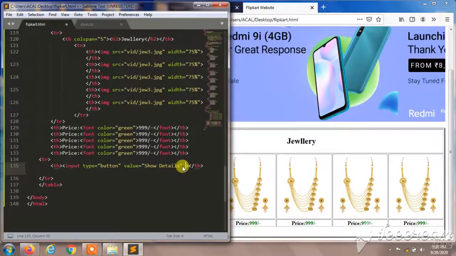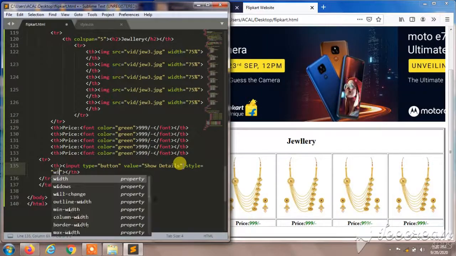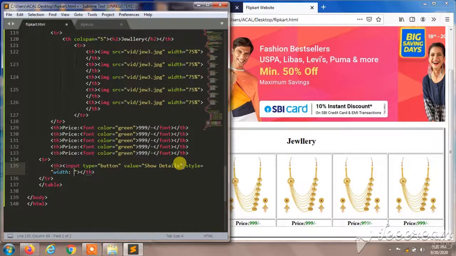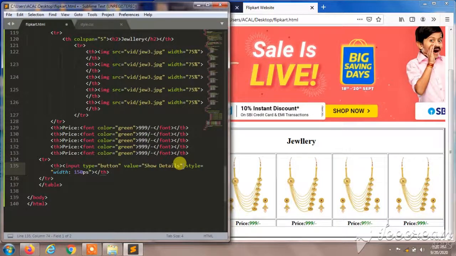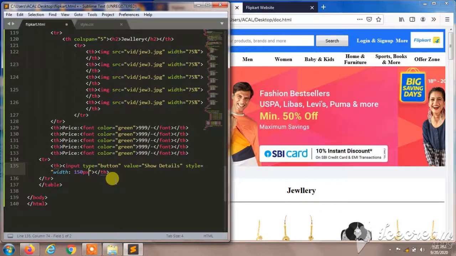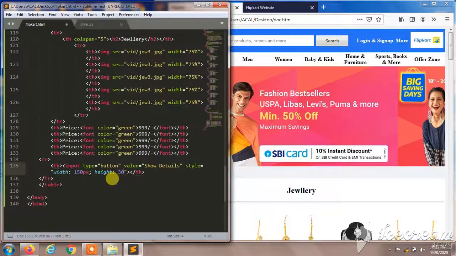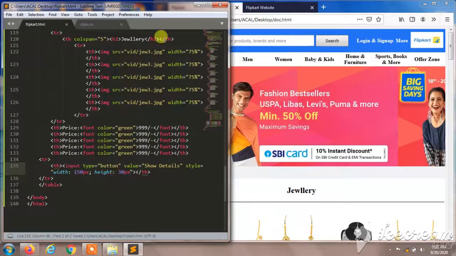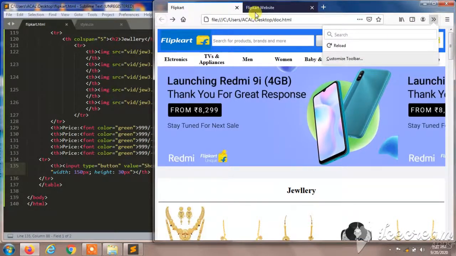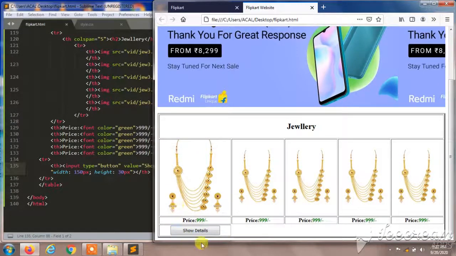I'll give style over here, and width will be 150 pixels, which will be enough for that, and height will be 30 pixels. So let's see what will happen. I'll save this and reload my web page. It was the perfect size.